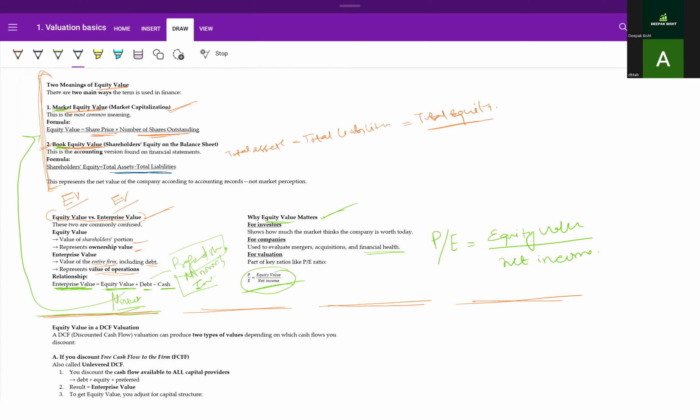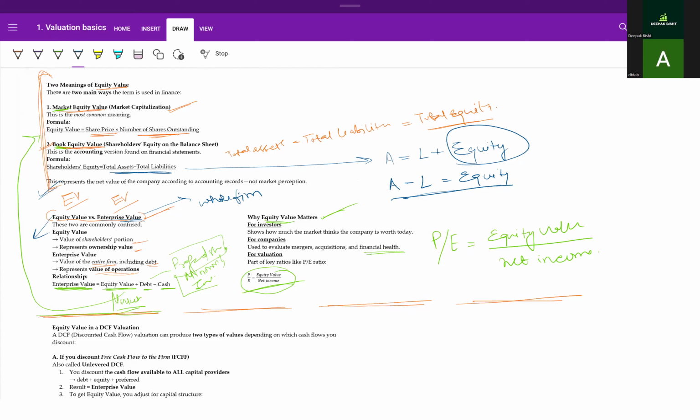And where did this formula come from? This is a common formula in accounting. Assets are equal to liabilities plus equity. To find the equity part, we just subtract: assets minus liabilities is equal to equity. And when we discuss equity value versus enterprise value, enterprise value is for the whole firm, and equity value represents the ownership value for equity holders only.